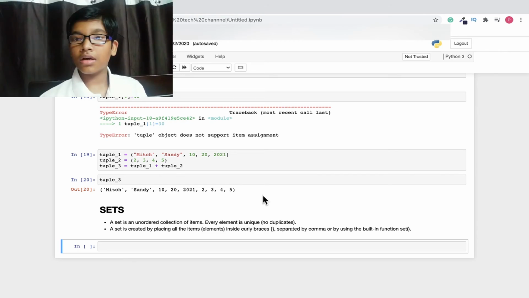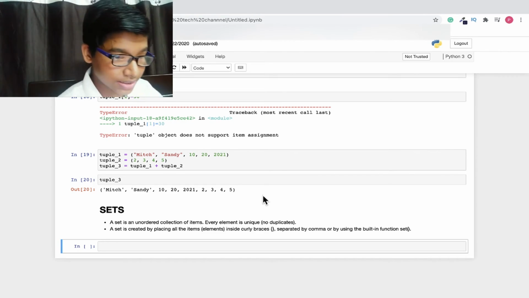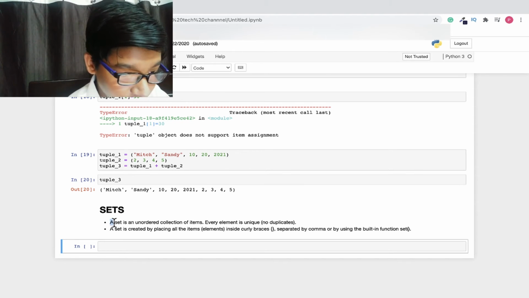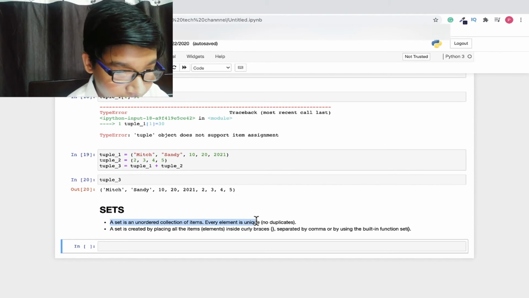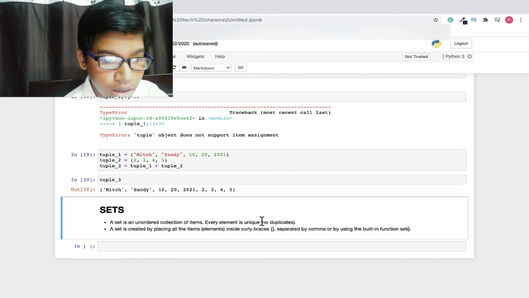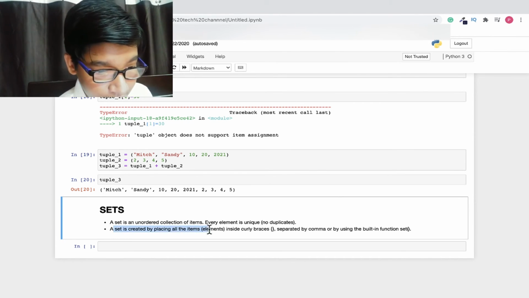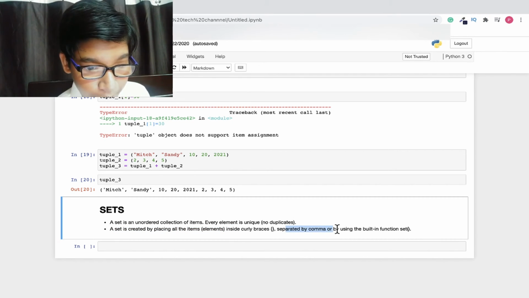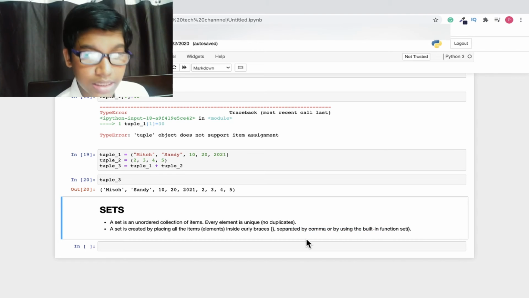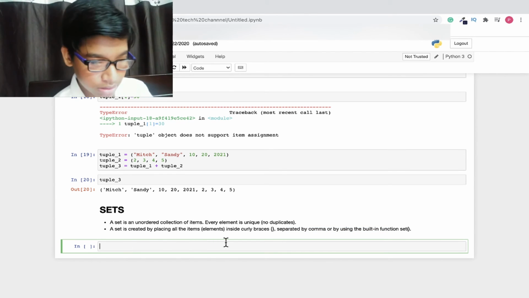So that was all about tuple, and now we are going to discuss a new data type which is sets. So as you can see the definition of set: a set is an unordered collection of items. Every element is unique, no duplicates. Means you cannot create any duplicates. A set is created by placing all the item elements inside curly braces separated by comma, or by using the built-in function set.